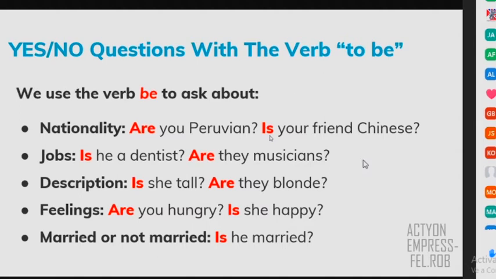Also, when you talk about jobs, right? Is he a dentist? A dentist is a job. So you say, is he a dentist? Or are they musicians, right? So also for jobs, you have to use the verb to be to ask a question.